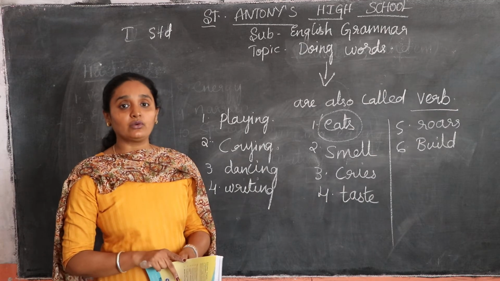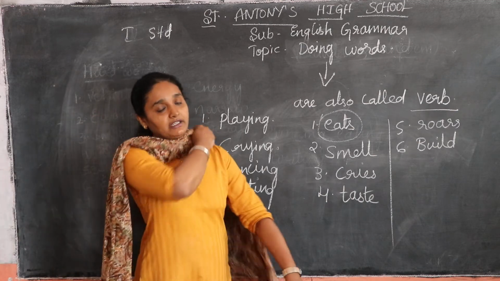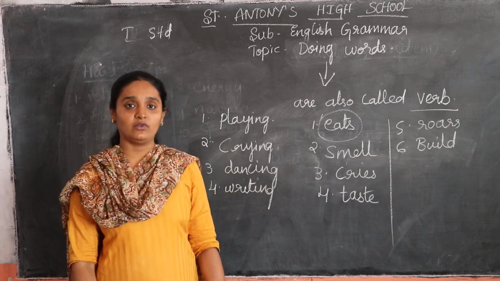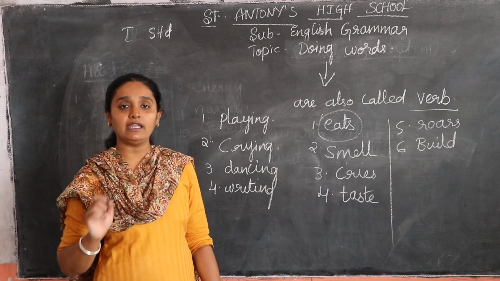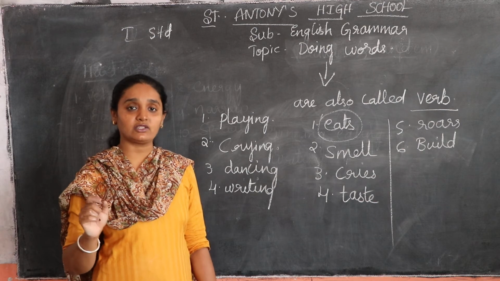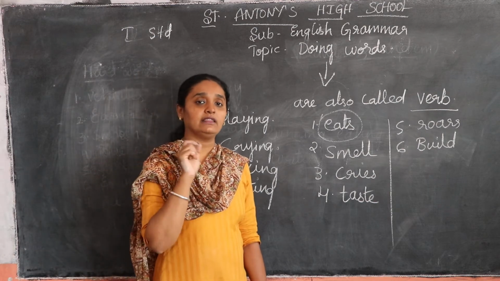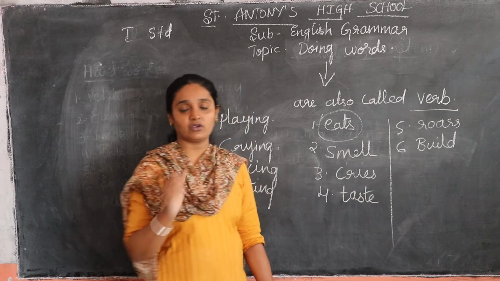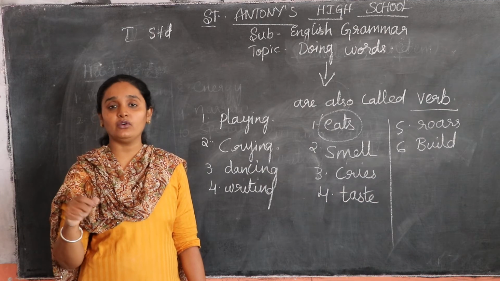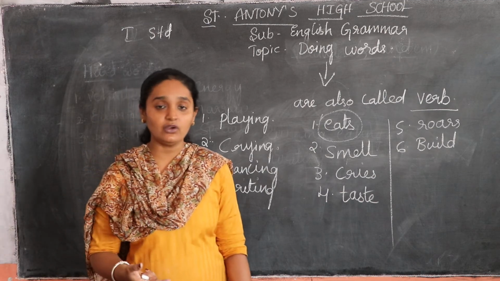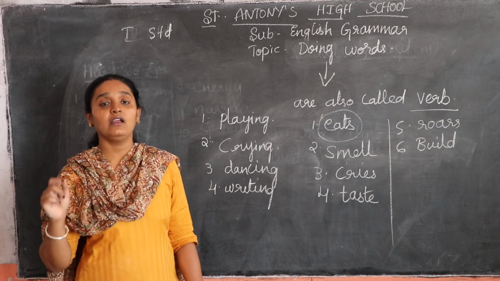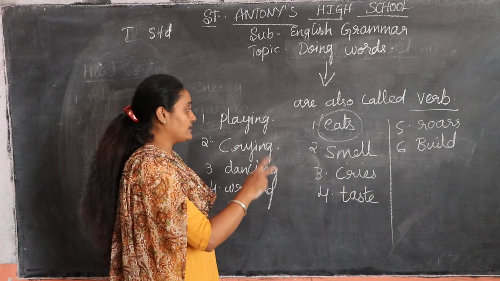So what did I do for you today? I did the doing words. What are doing words? Doing words are the action words. They are also known as verbs. Any action you are doing is known as action words, or verb. Mostly in a sentence you can see the ing forms. If any ing form comes, directly you can tell that it is a verb. Action words in a sentence are known as what? Verb.